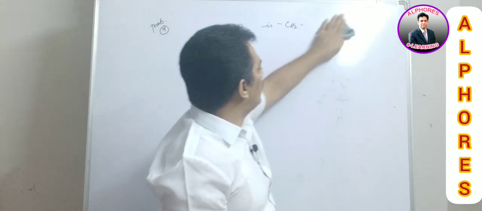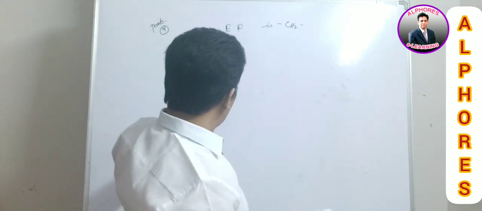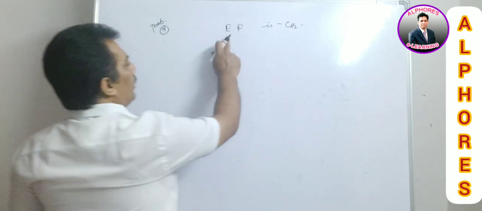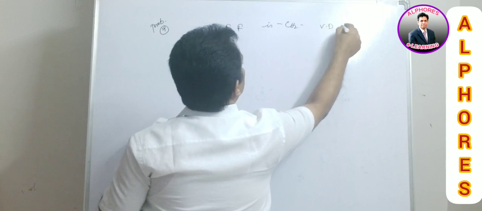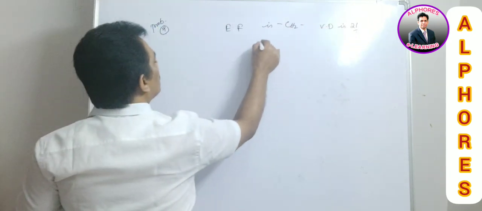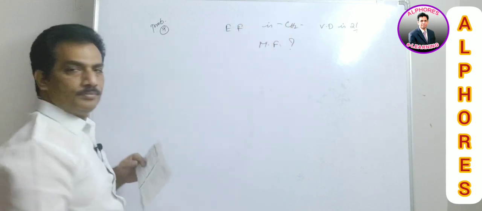Simply I think you can solve this again, because already we know the relation between vapor density and molecular weight. That's why empirical formula is CH2, vapor density is 21. Then they are asking what is the molecular formula?